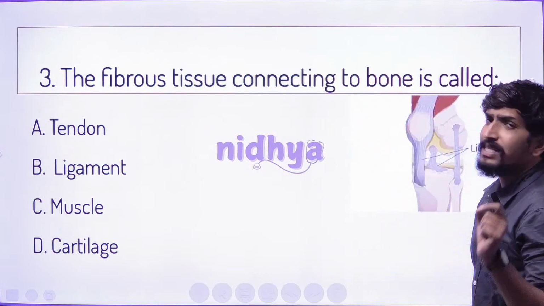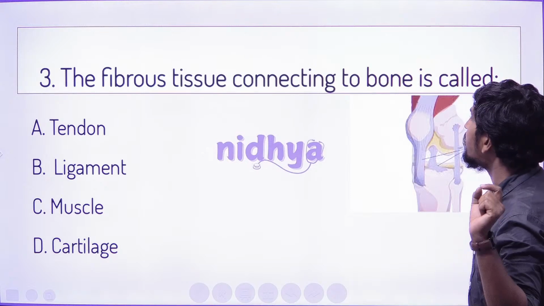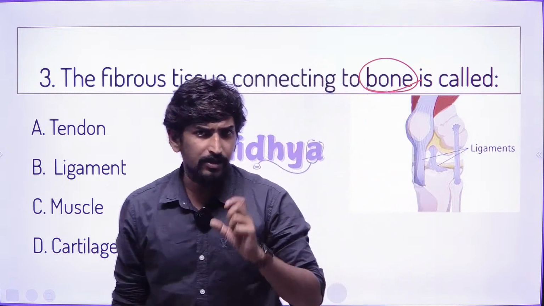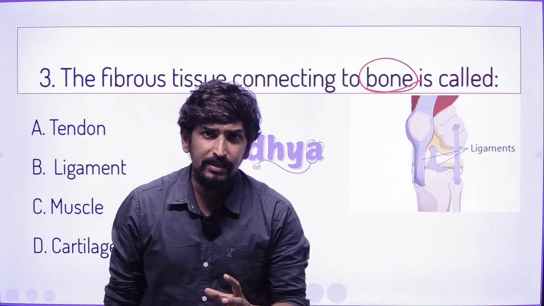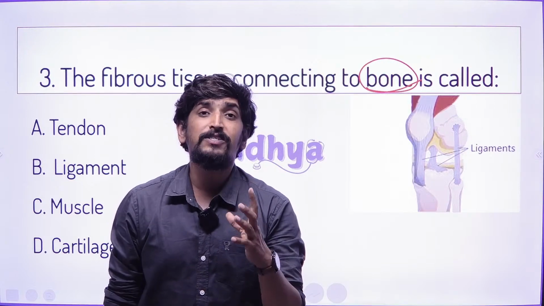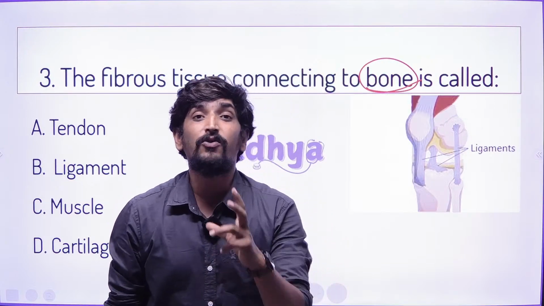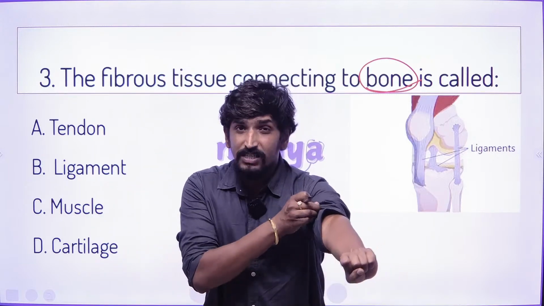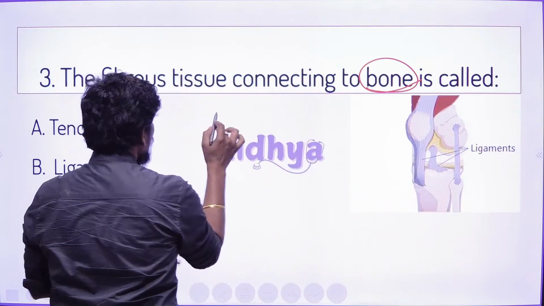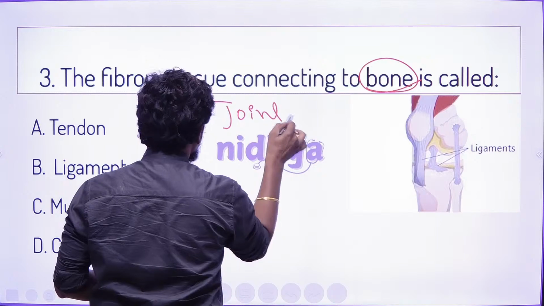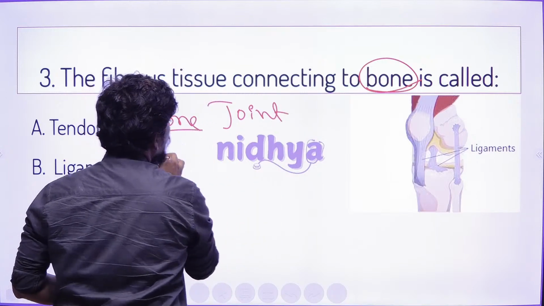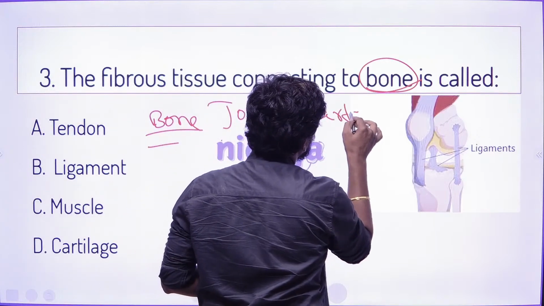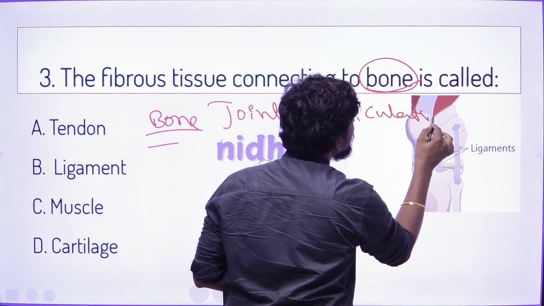In today's next question, it is about the fibrous tissues connecting to bone. If there is a joint in the body, in human anatomy, especially in skeleton anatomy, what is the meaning of a joint? Let me give the right answer in the comment. What is called a joint? Articulation. What is called a bone joint? This bone joint we medically call an articulation. What is the meaning of articulation?